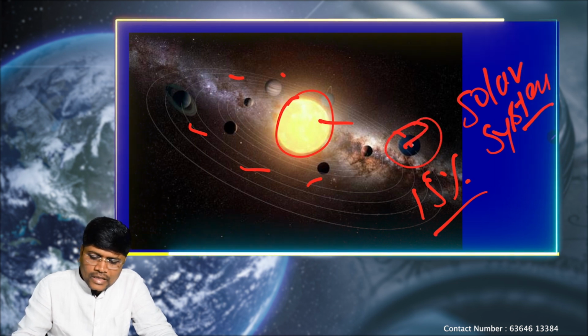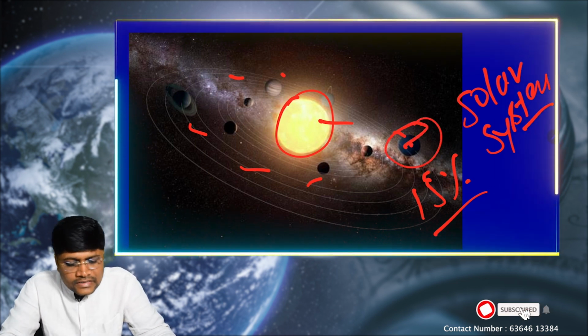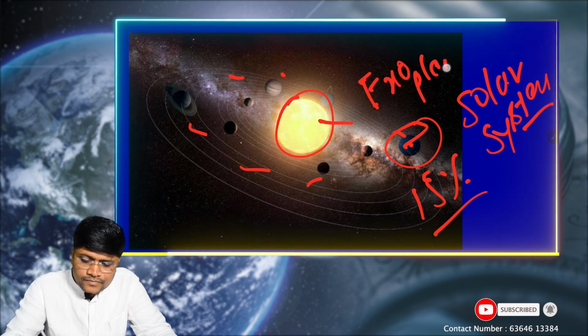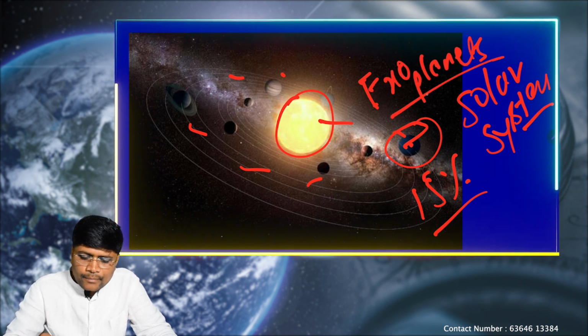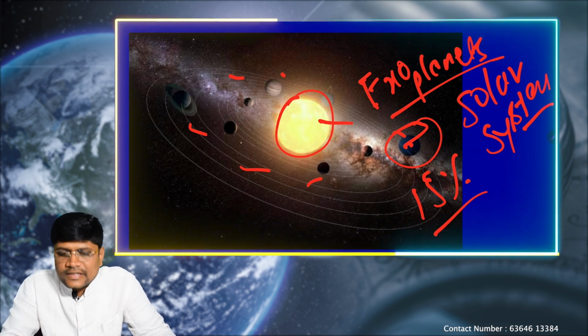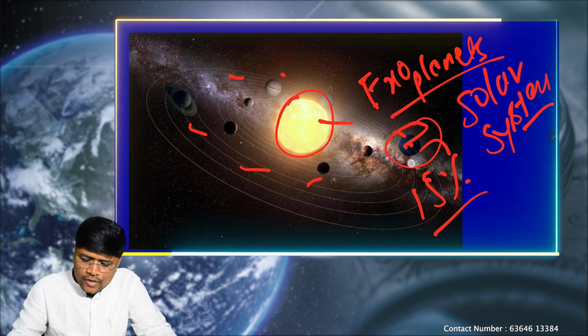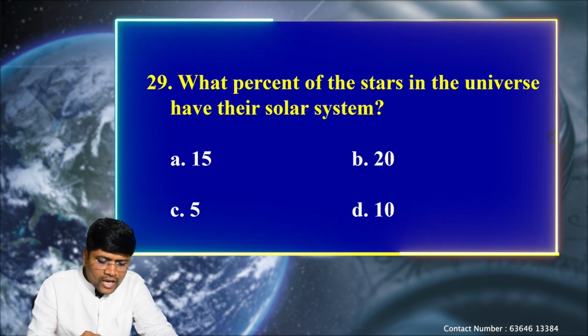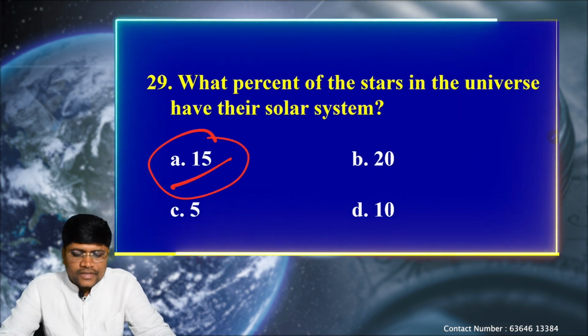Again, one more word: the planets which are revolving around stars other than our sun, we call them exoplanets. Okay, exoplanets refers to planets revolving around a star other than our sun. So 15% of the stars in the universe have the solar system. That means they too have planets revolving around them.